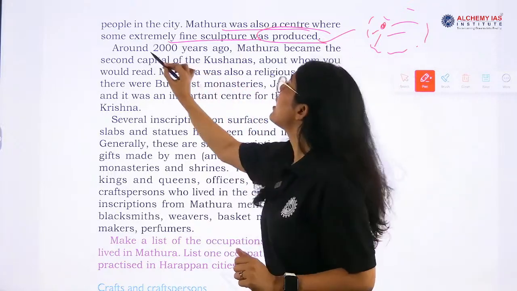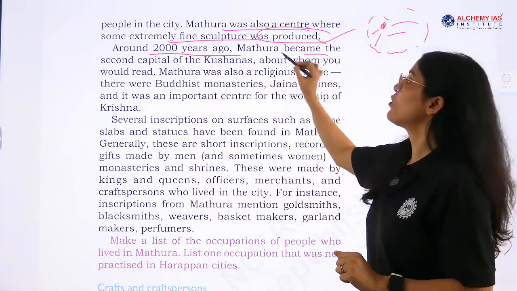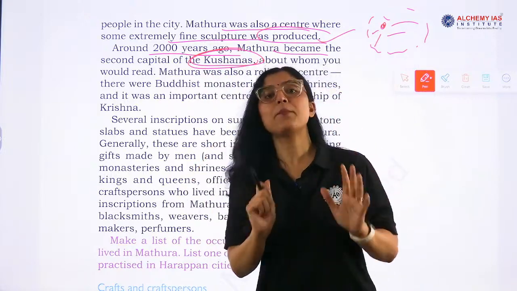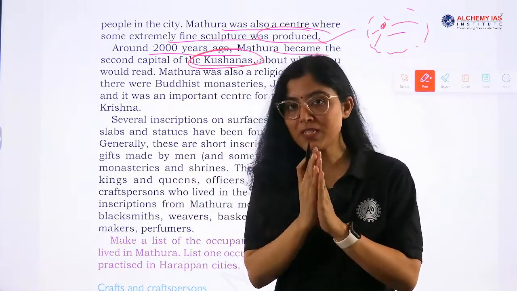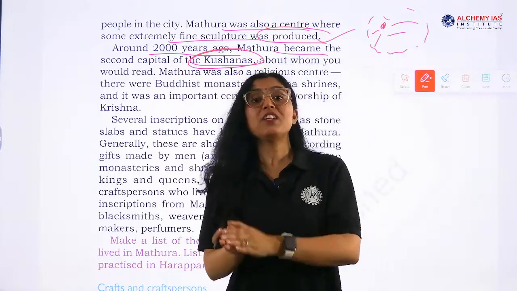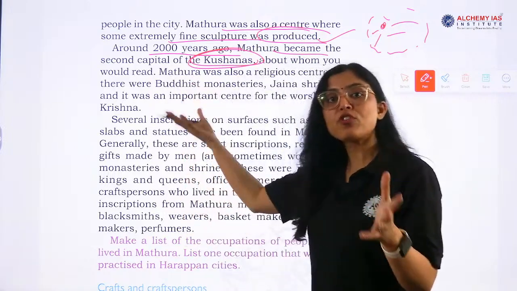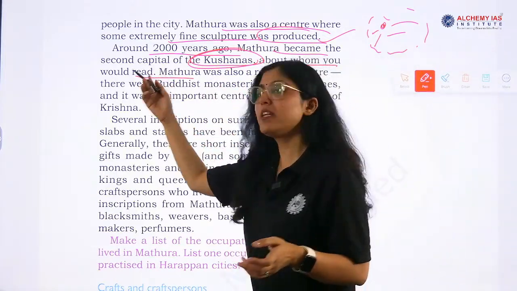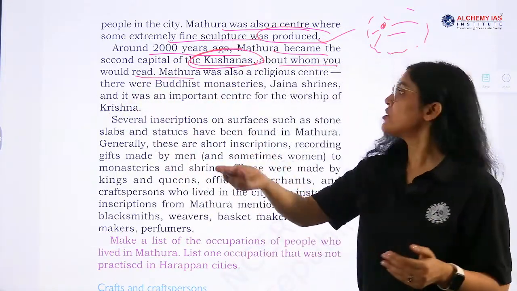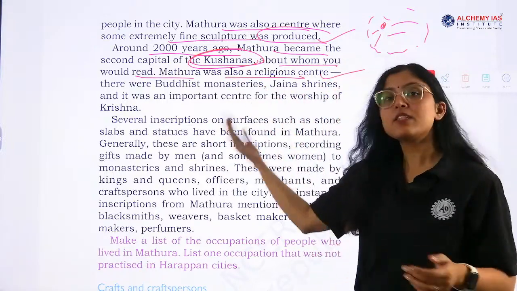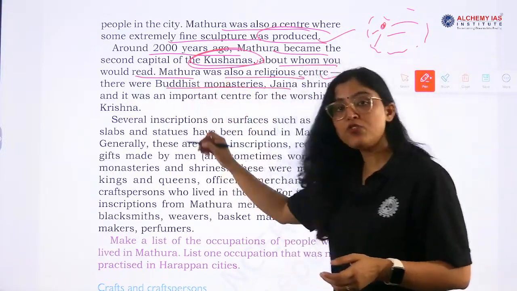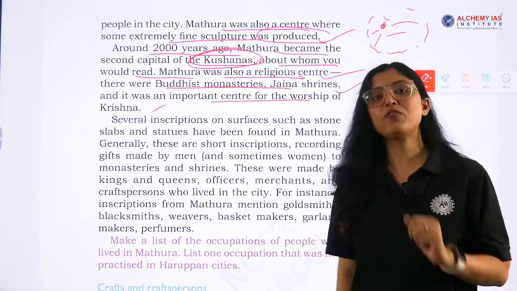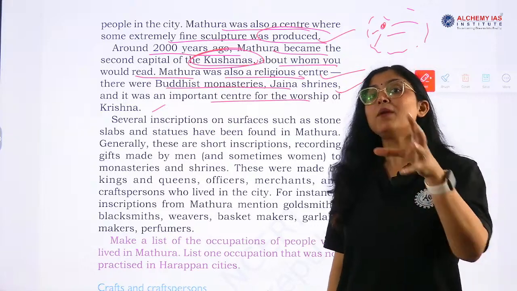Next, around 2000 years ago, Mathura became the second capital of the Kushanas. So during the Kushana period, many important developments happened. Art flourished, right. Trade flourished. So the Kushanas were a big empire, about whom we will read in further chapters. Mathura was a religious center also. There were Buddhist monasteries, Jaina shrines, and an important center for worship of Krishna also, right. So it had multiple roles.